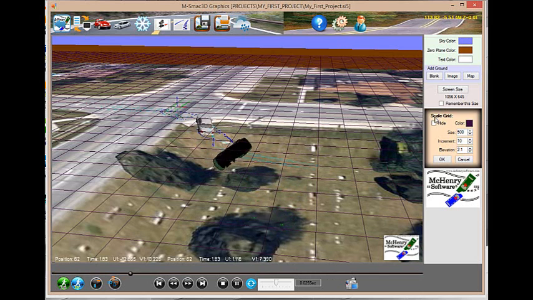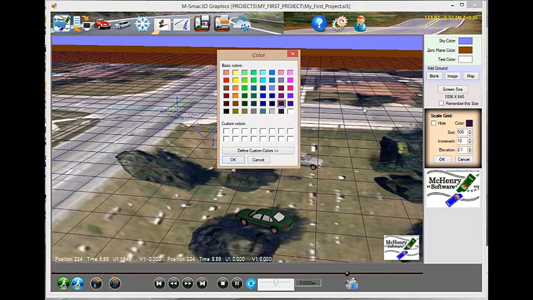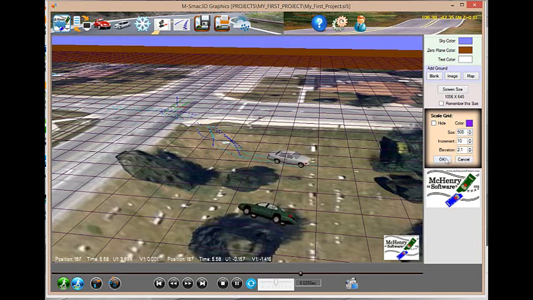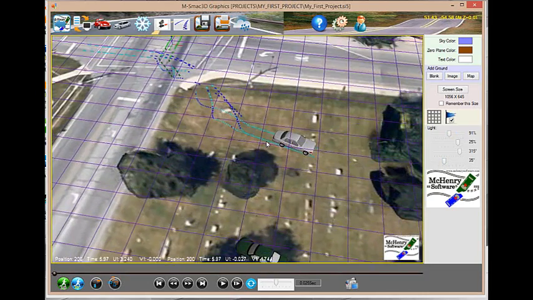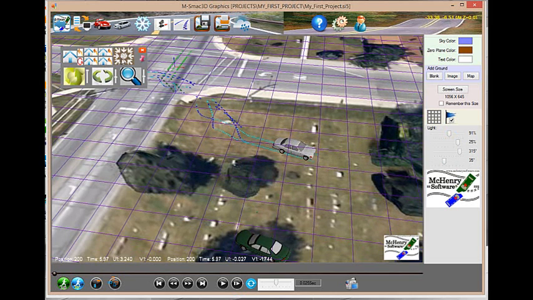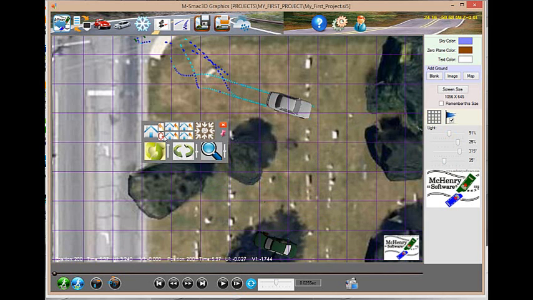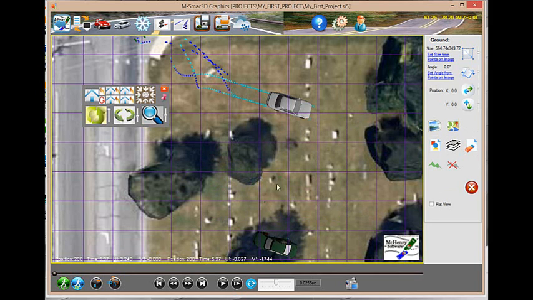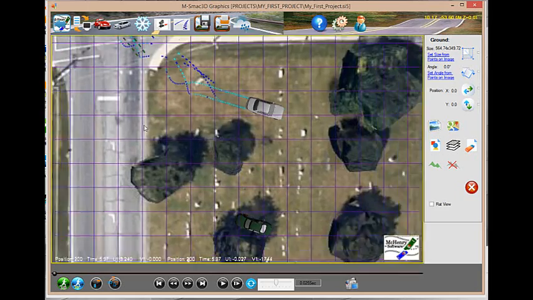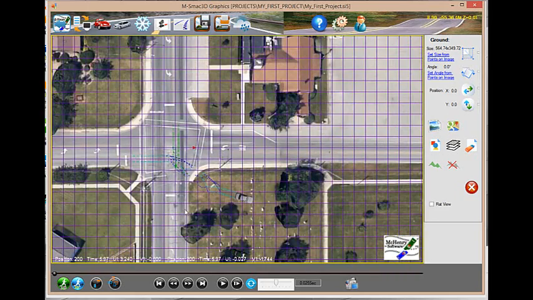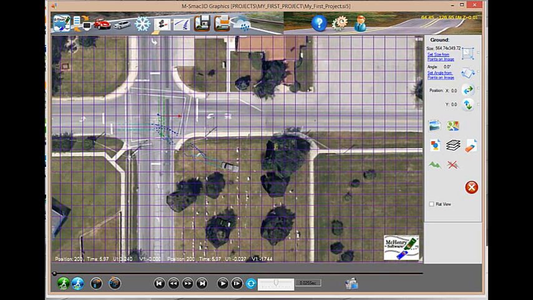One of the things you can do there is you can change the size of it, the increment, the elevation of it, and you can change the color too. And once you make changes, the changes don't take place until you actually hit OK. So if we say OK, now change to blue. See the blue? Main reason for the grid is that sometimes in sizing or when you're setting up your runs, you want to see a grid. And you see we have a grid now for use for reference.